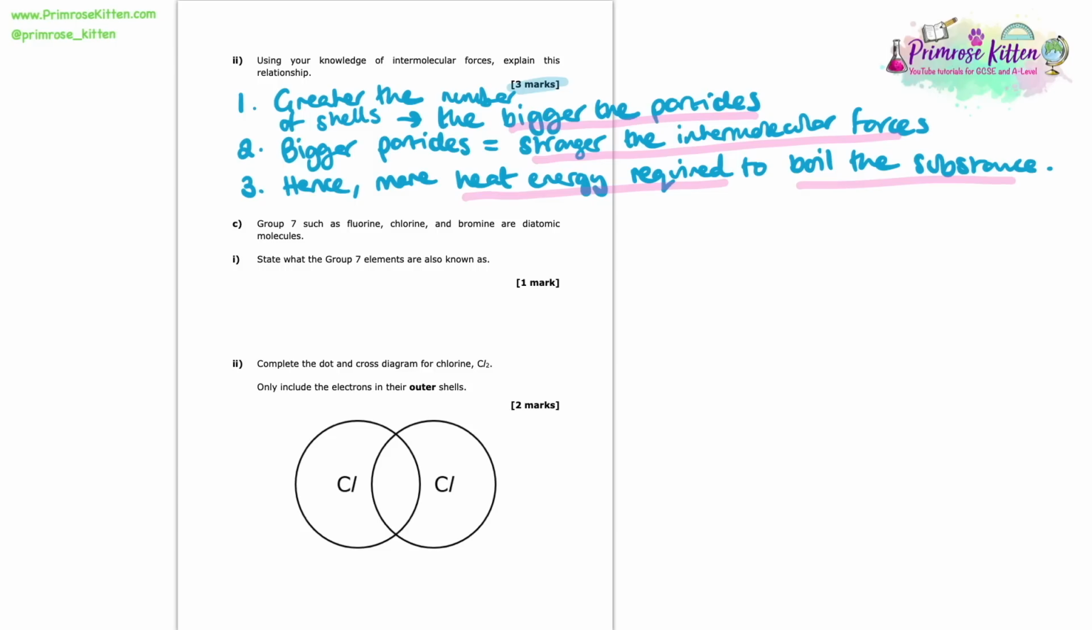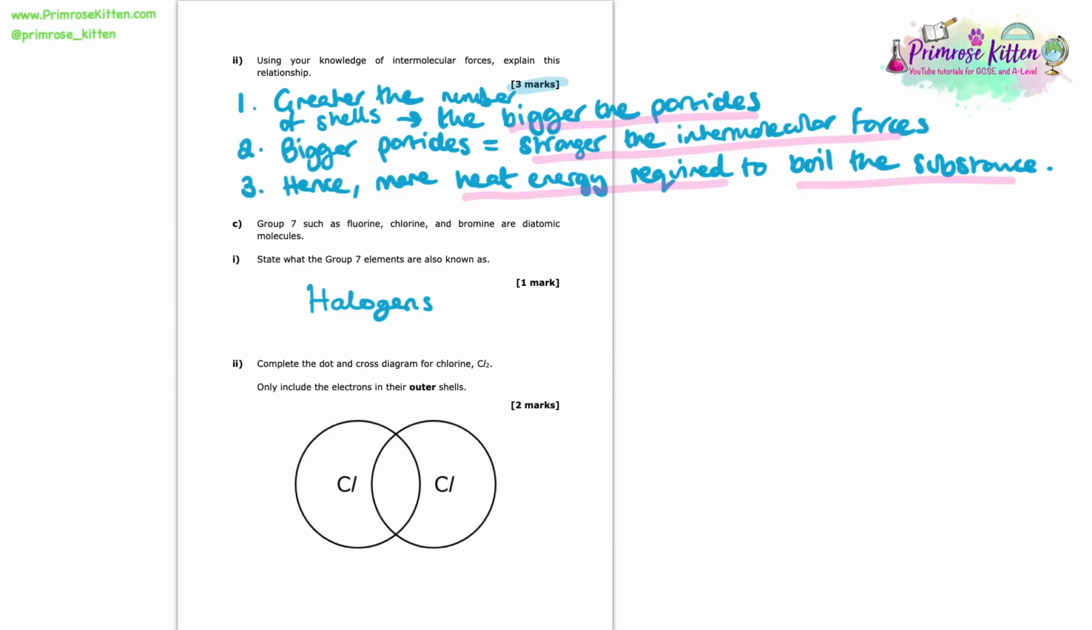So in part C, we're told that group 7 elements such as fluorine, chlorine and bromine are diatomic molecules. Here we're asked to state what the group 7 elements are also known as. Because this says state, this is really just a fact that we're expected to know. So the group 7 elements are otherwise known as the halogens. That's a nice speedy mark there, and it is just a pure recall fact. There's no understanding to it at all. So if you didn't already know this, stick it on a flashcard because it's likely to come up at some point.